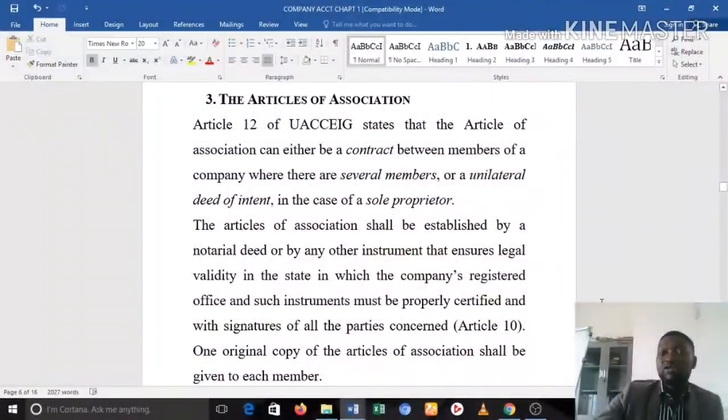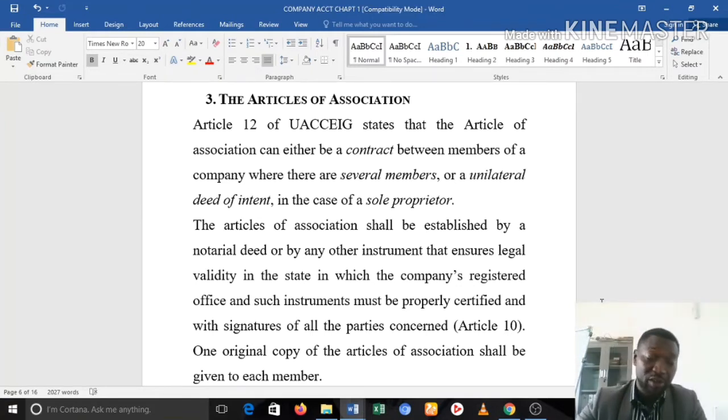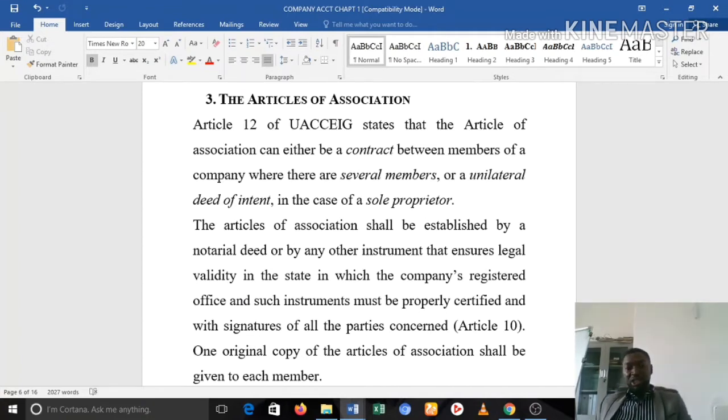By far the most important document during the creation of a company is known as the Articles of Association. Okay, Article 12 of the Uniform Act on Commercial Company and Economic Interest Groups states that the Article of Association can be either a contract between members of a company where there are several members, or a unilateral deed of intent in the case of a sole proprietor. So the Article of Association shall be established by a notarial deed or by any other instrument that ensures legal validity in the state in which the company's registered office is actually found.